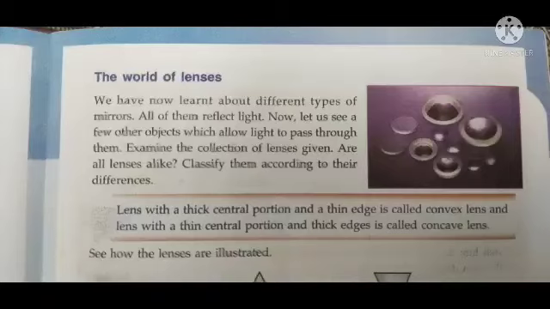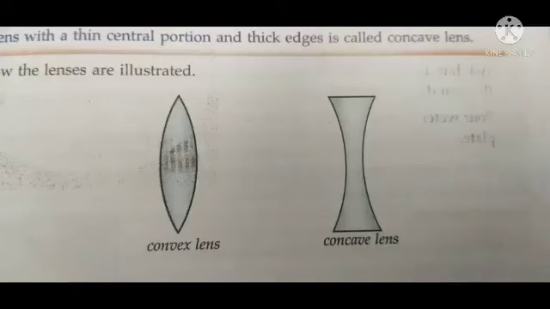Here is given a collection of lenses. Are all lenses alike or similar? You can see certain differences. Here, a lens with a thick central portion and a thin edge is called a convex lens. And a lens with a thin central portion and thick edges is called a concave lens.